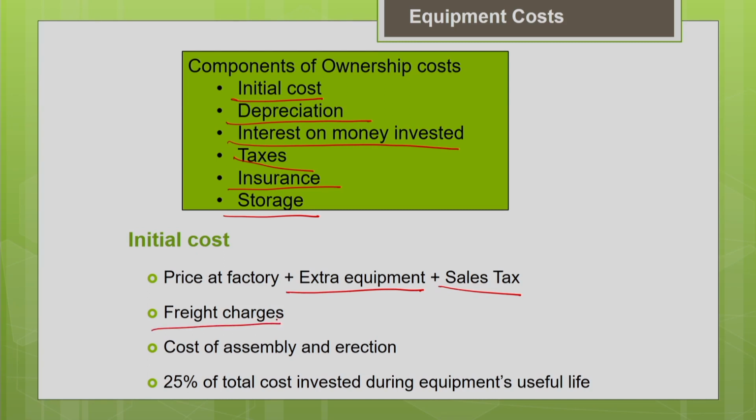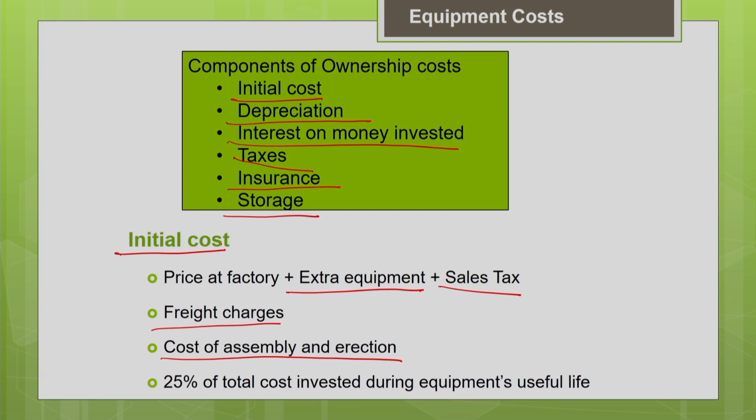The delivery charges or transportation charges or the freight charges needed for the mobilization of your equipment to the project site. And also the cost of assembly and erection of your equipment. It means it includes all the costs, including the purchase price, mobilizing the equipment to the site, and getting it ready for the operation. So all the costs involved in this entire process of purchase, mobilization and getting it ready for the operation come under the initial cost.